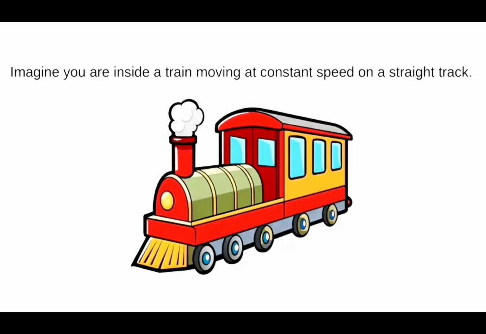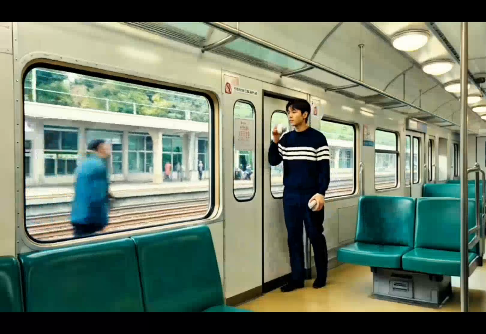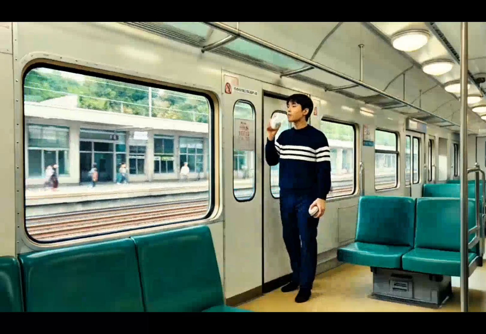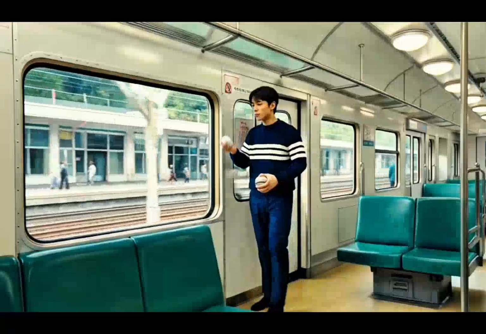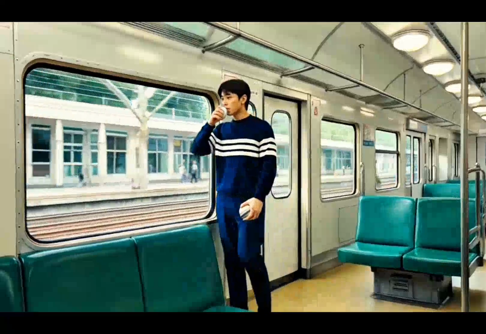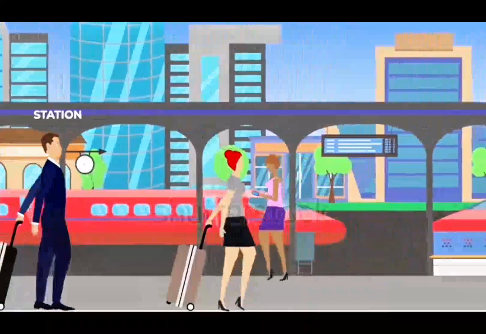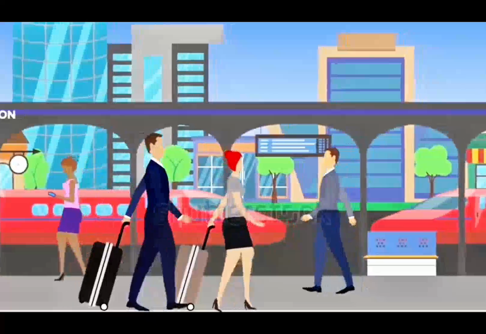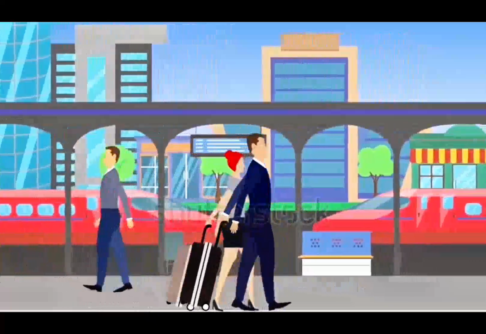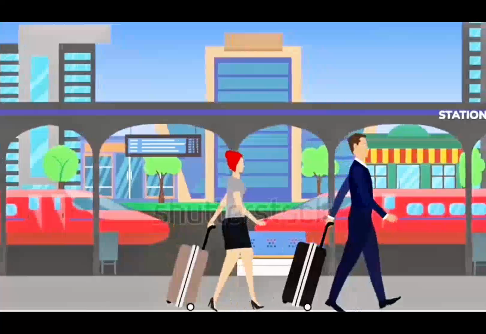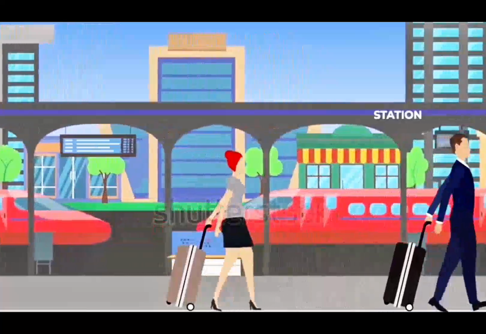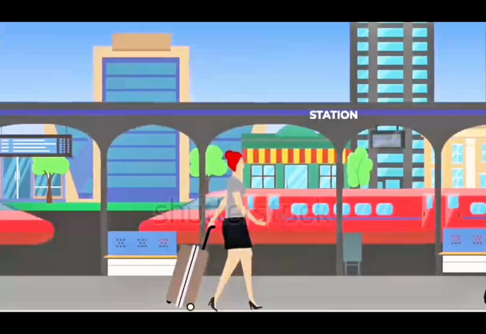Imagine you are inside a train moving at constant speed on a straight track. When you throw a ball straight up, it comes back to your hand. When you drink water, it behaves normally. And when you walk inside the train, you walk just as usual. Now, if you perform the same experiments when the train is not moving, the results remain exactly the same. The ball still comes back to your hand, the water behaves normally, and your walking is unchanged.